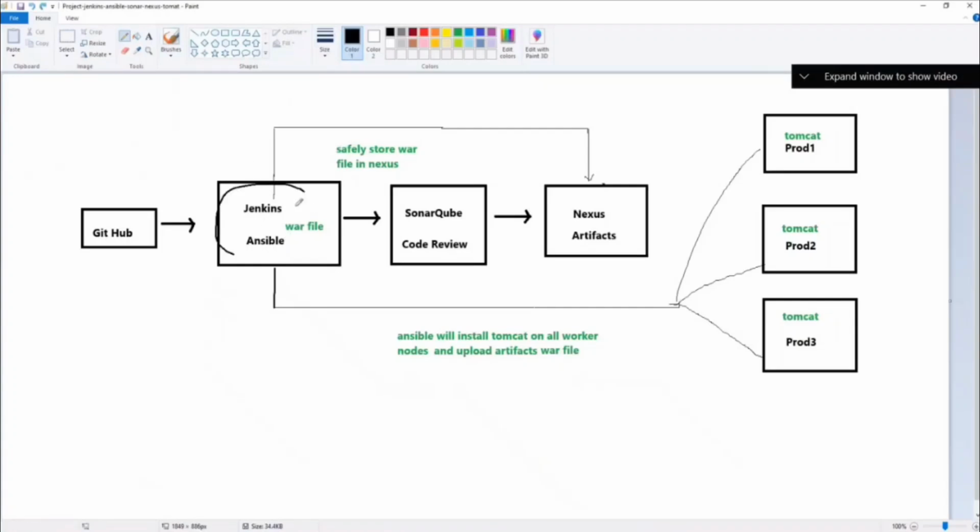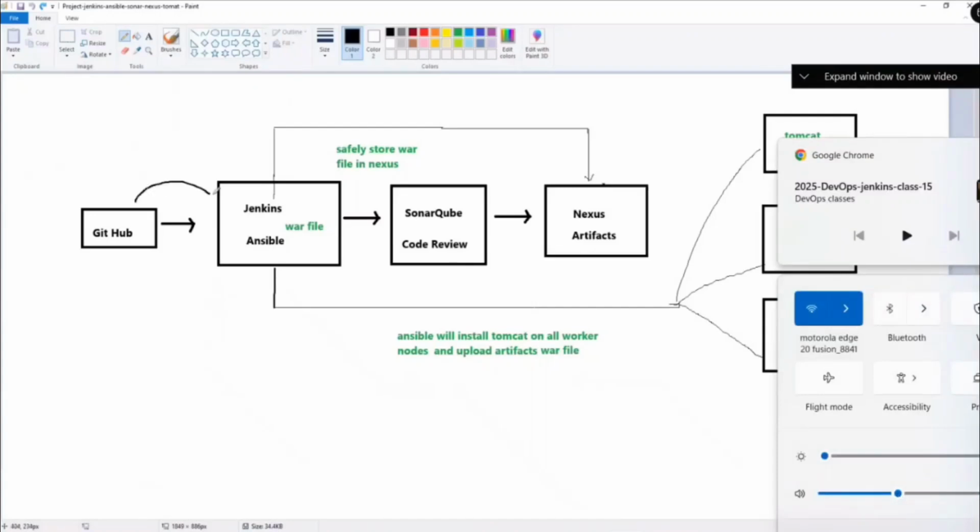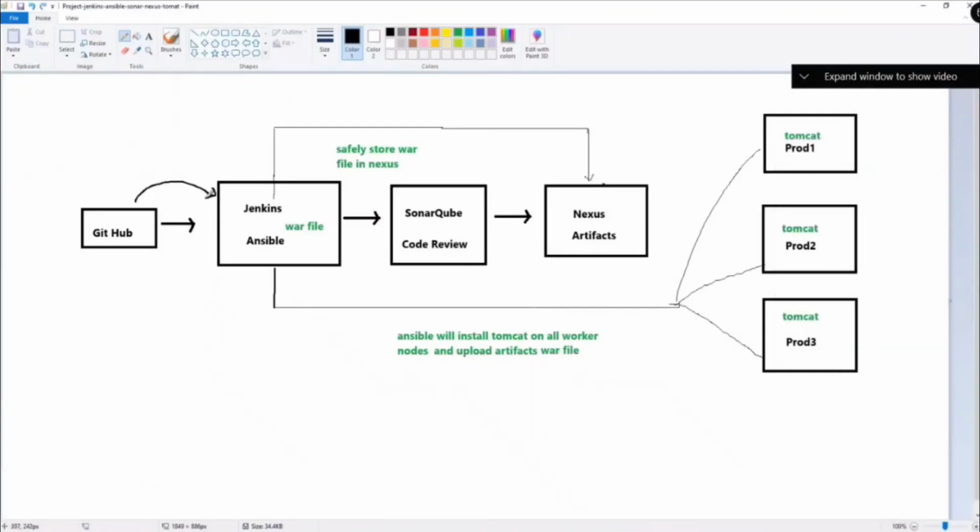So from GitHub you get it. We have a Jenkins here and SonarQube Nexus. I'll not be doing SonarQube Nexus because you have already done it. If you want, you can integrate with it. So what I do here is, in our Ansible master server, I'll install Jenkins. Jenkins and Ansible both are on the same machine. Now, Jenkins, we know we write a Jenkins pipeline to automate the things. It takes the code from the GitHub and we'll build it and it will create a war file. Okay, now you know this.